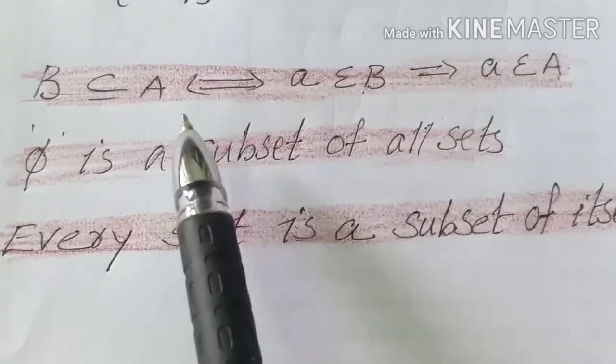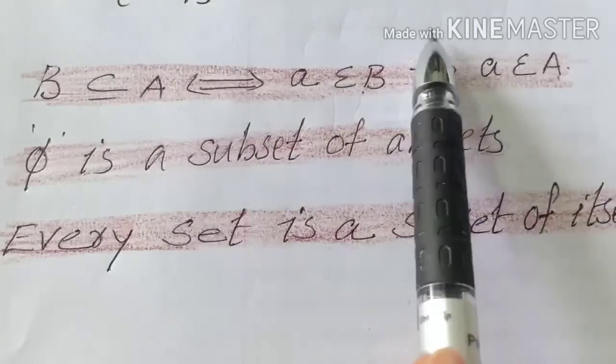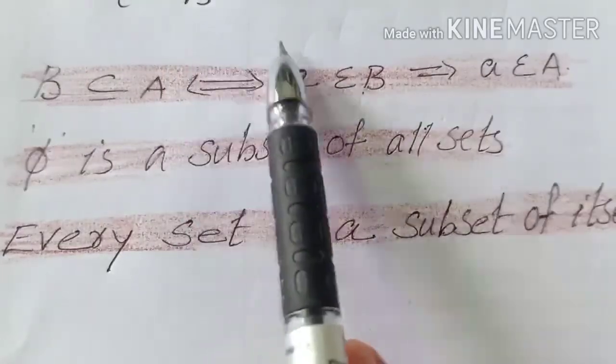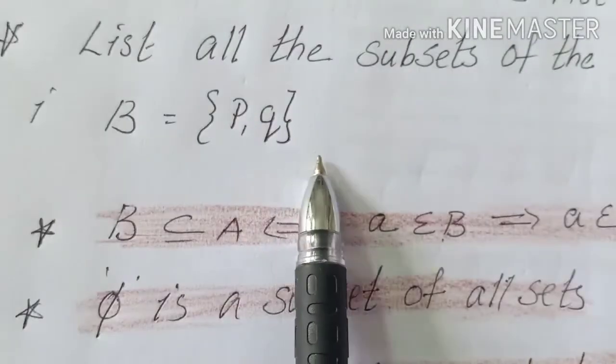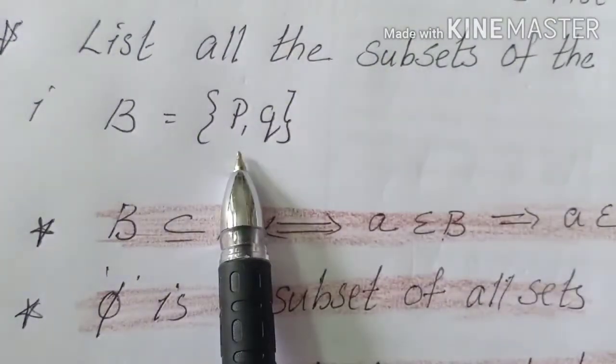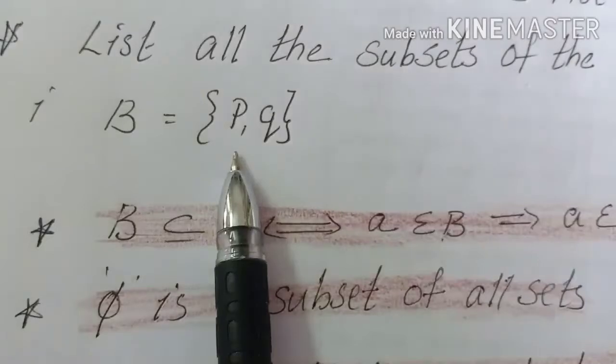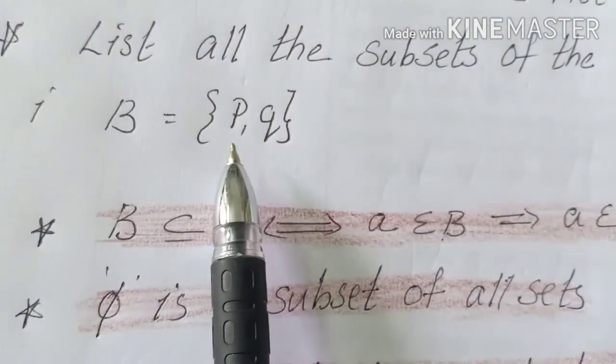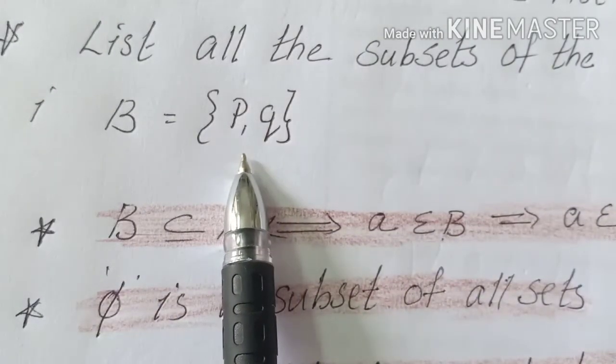Suppose we take the set PR. Is the set PR a subset of B? No, that is not a subset of B. Why is it not a subset of B?